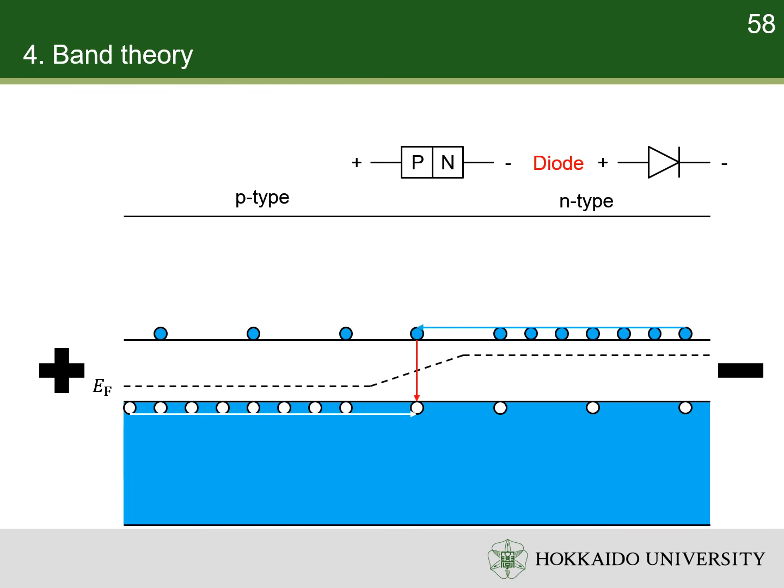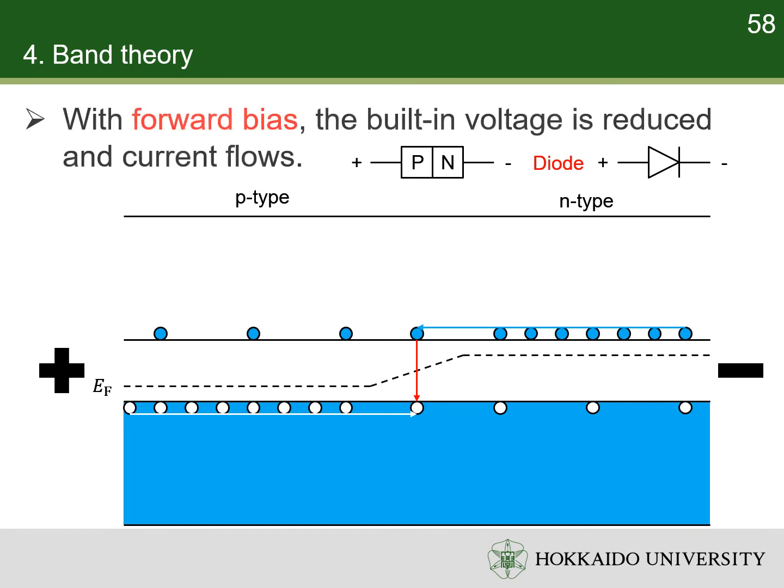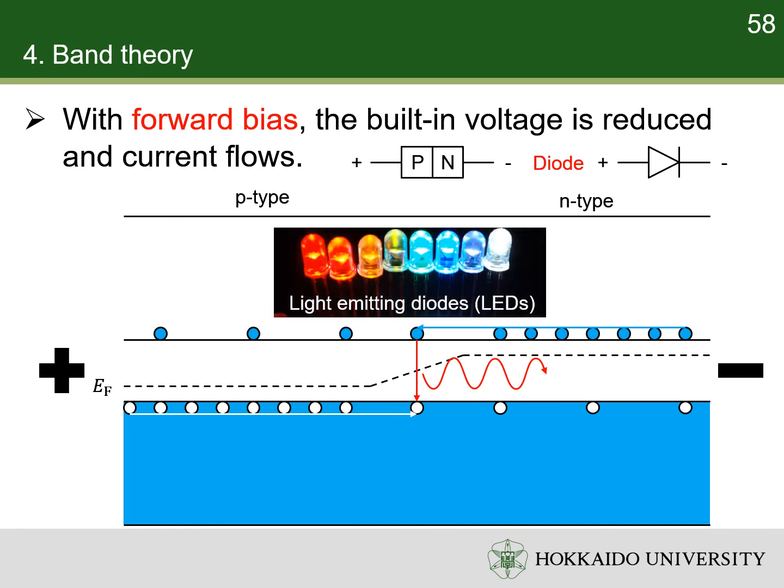The electrons and holes in the depletion region recombine, like the relaxation of other excited quantum systems. Therefore, the diode conducts electricity with the forward bias. If the conditions are right, the recombination of electrons and holes emits light. It is the mechanism of light-emitting diode.